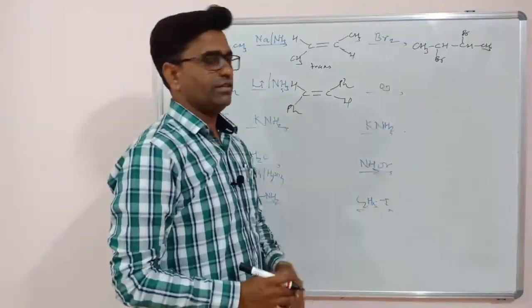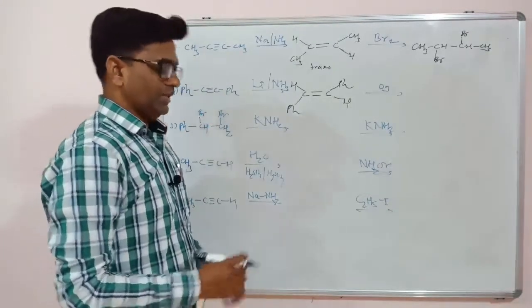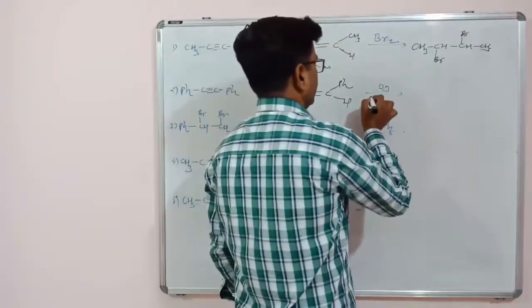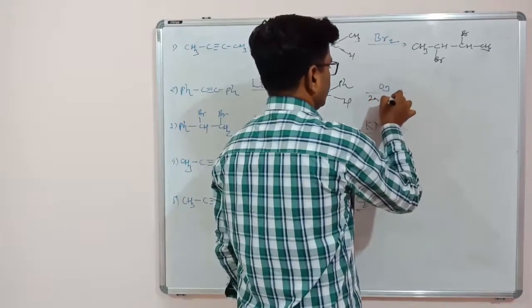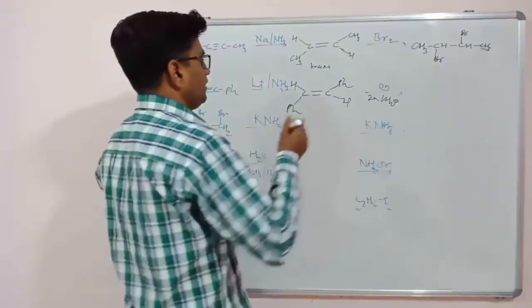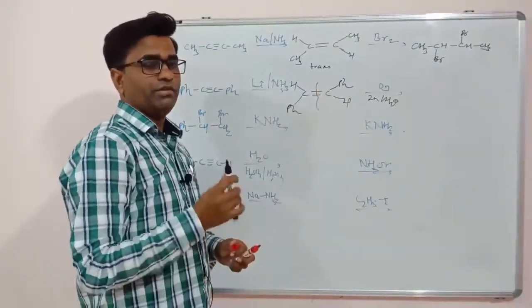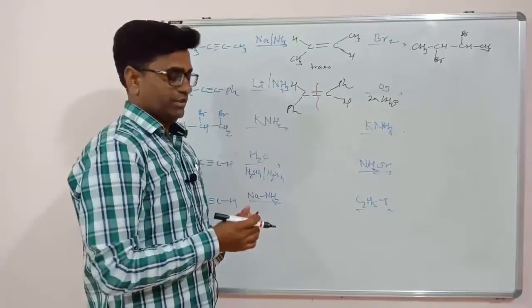Then the ozonolysis of this alkene, in the presence of zinc and water. The carbon-carbon double bond will break, and instead we get carbon-oxygen double bonds.